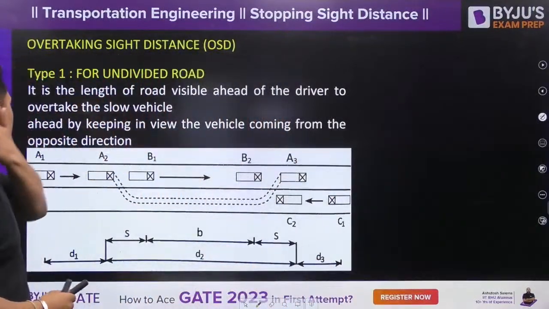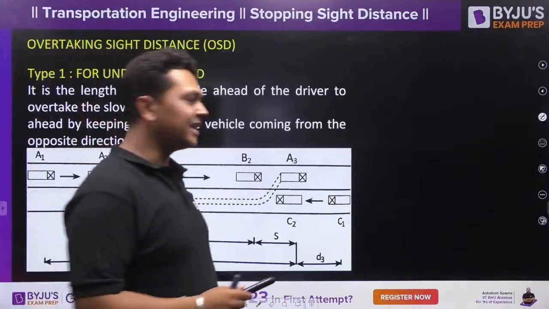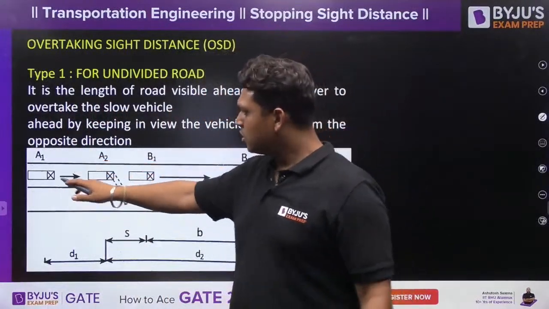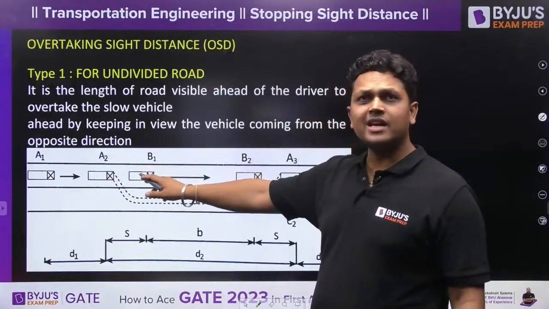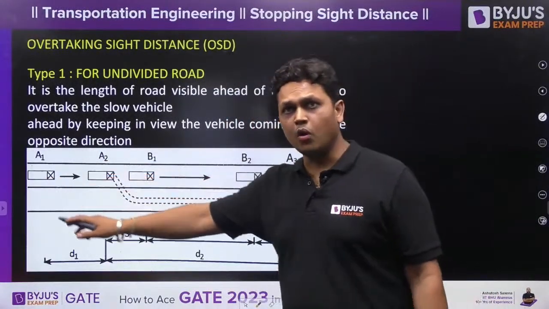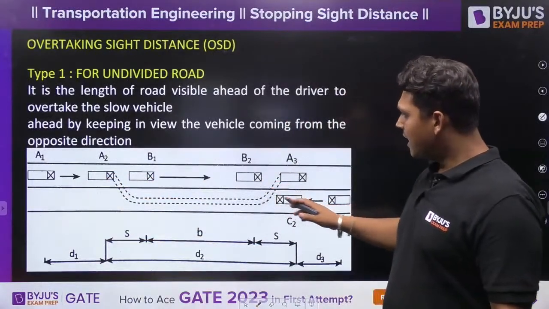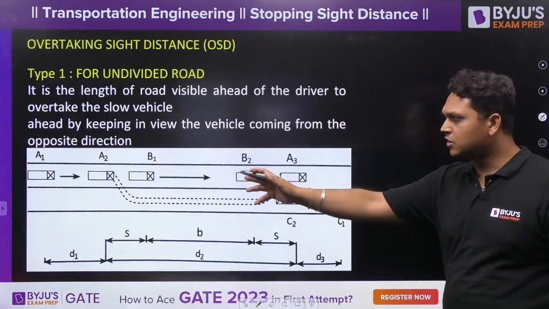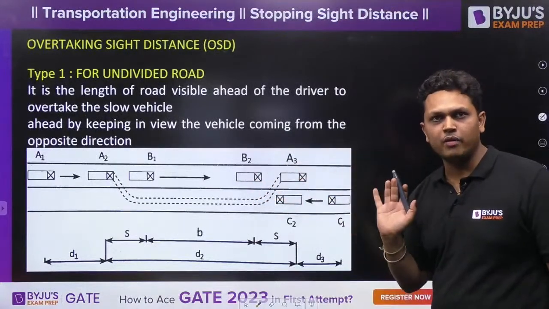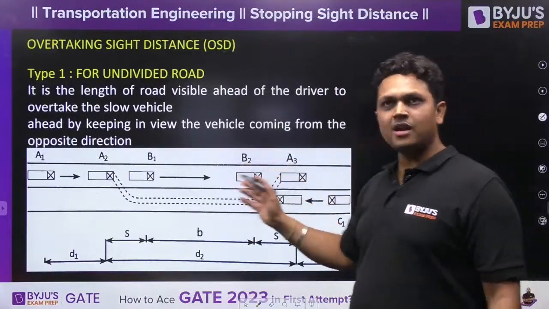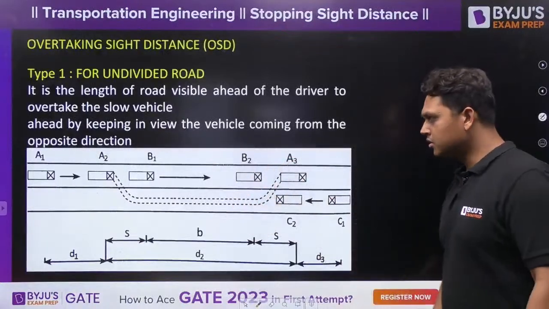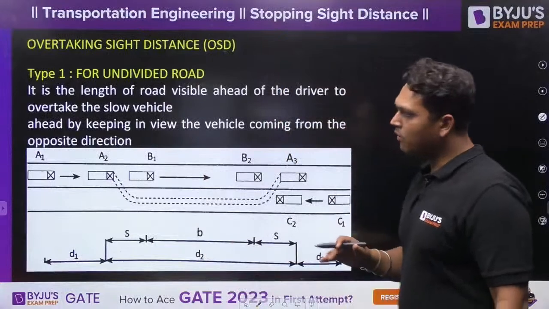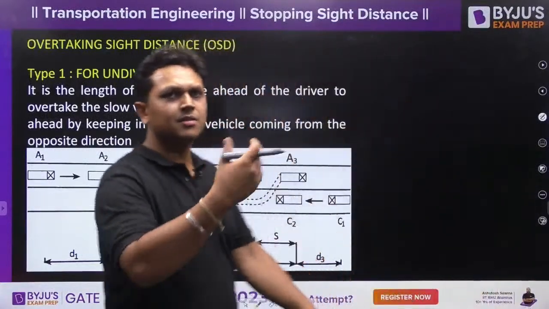Now let us understand what the different components of this overtaking sight distance are. Let us see, you are sitting in vehicle A, and this is vehicle B which you want to overtake, right? And there is a vehicle C which is coming from the opposite direction. So this is a two-lane, two-way road, because the vehicles are traveling in both directions. Now what will happen over here? Suppose you are traveling at some velocity v.